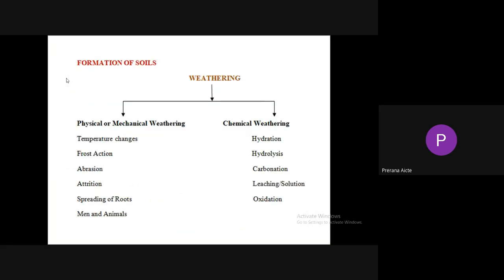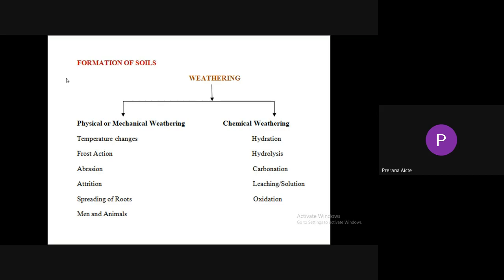Formation of soils: whether soils are formed due to physical or chemical weathering. Physical weathering consists of temperature changes, frost action, abrasion, attrition, spreading of roots, men and animals. Chemical weathering consists of hydration, hydrolysis, carbonation, leaching or solution, oxidation. The GATE question is to identify the correct one included in physical weathering, or the one included in chemical weathering.